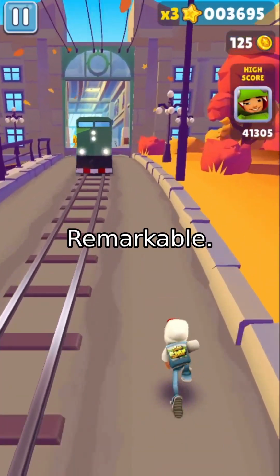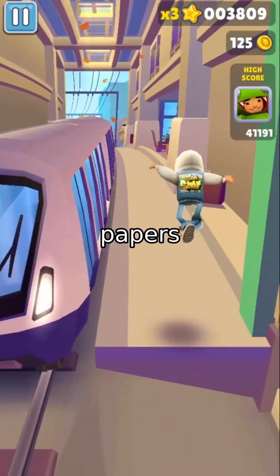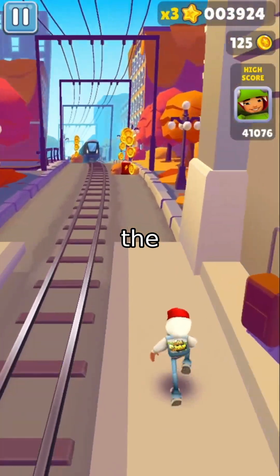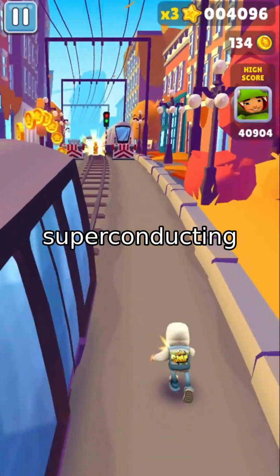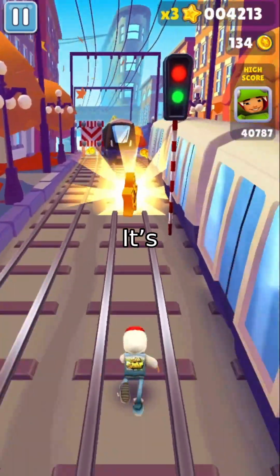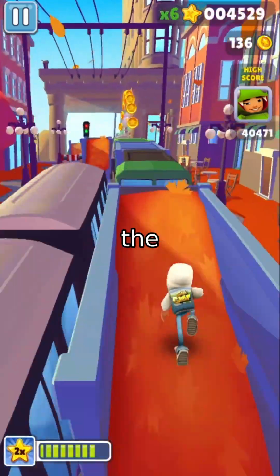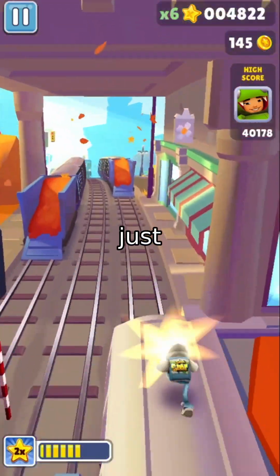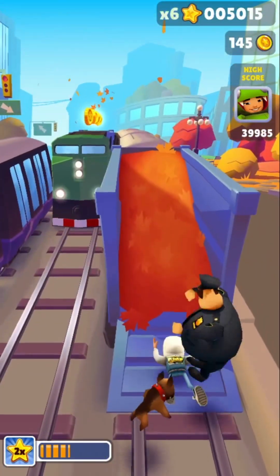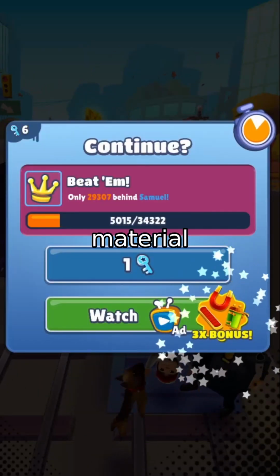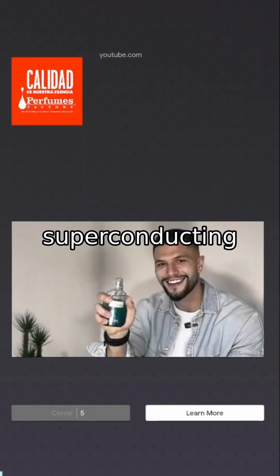The results? Remarkable. When they removed papers about superconductivity from the dataset, the model still predicted which materials belong to superconducting TMD clusters. It's like finding a needle in a haystack by recognizing the haystack's shape. This method doesn't just fill gaps, it generates new hypotheses for scientists to test, like exploring how a material used in batteries might also have superconducting potential.